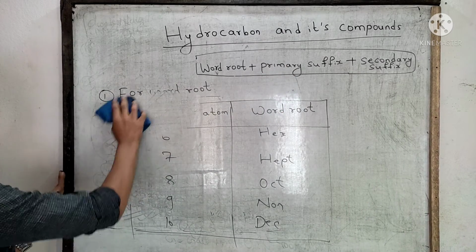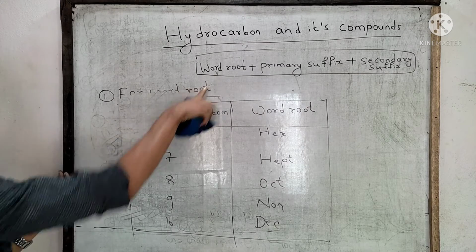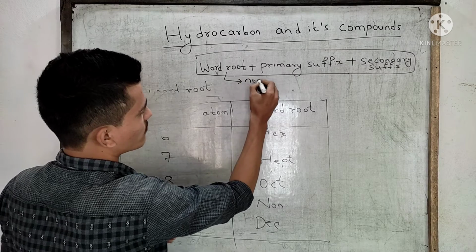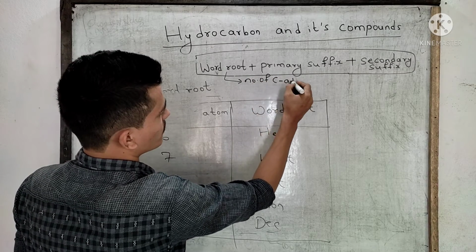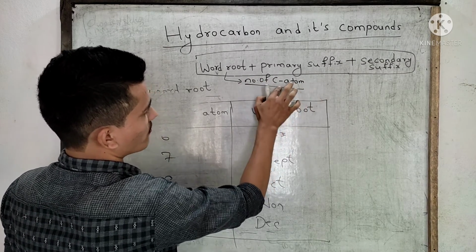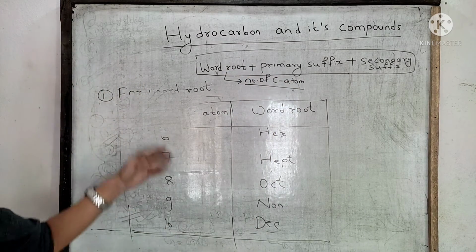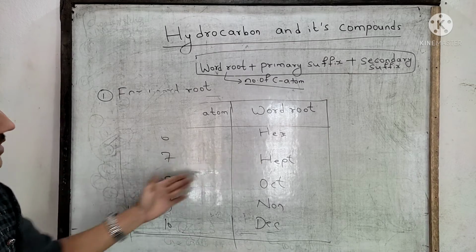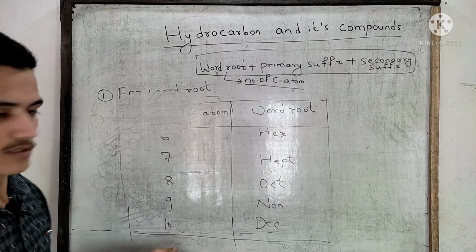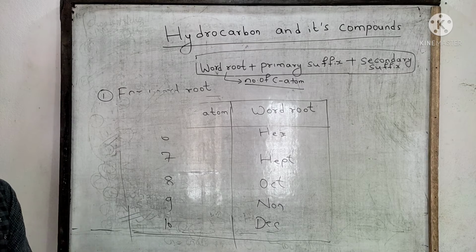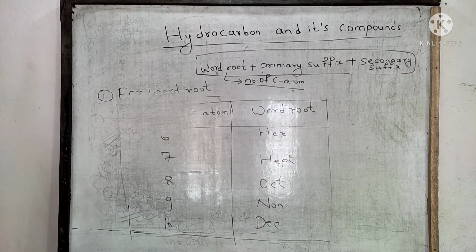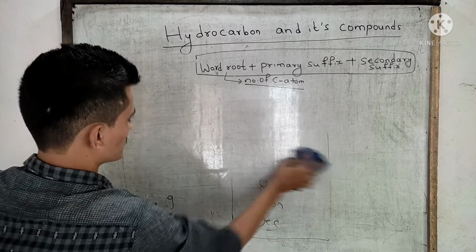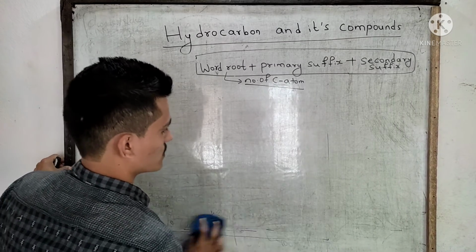We have completed the word root. What does word root mean? Simply, the word root means the number of carbon atoms. And if the number of carbon atoms is 7, you have to use this word root. 8 means this, 9 means this. Similarly for others, you can use theirs. Now, primary suffix.